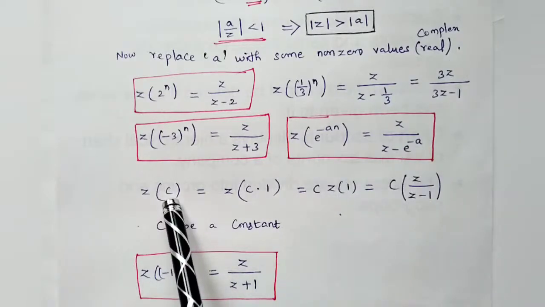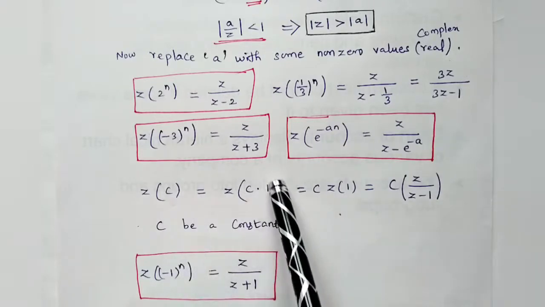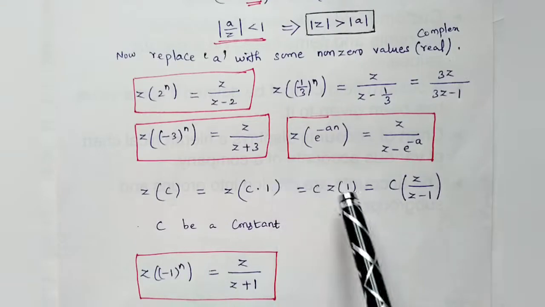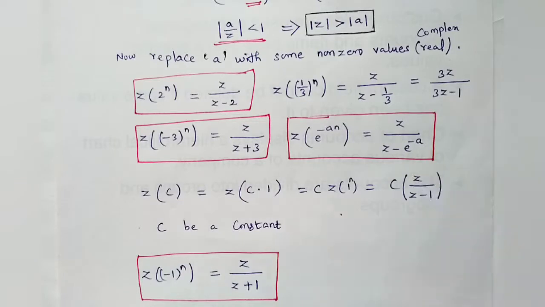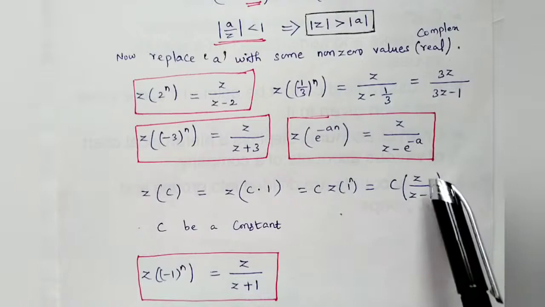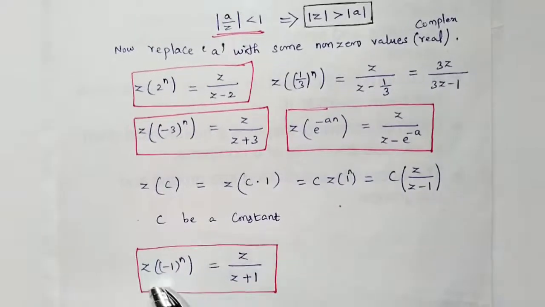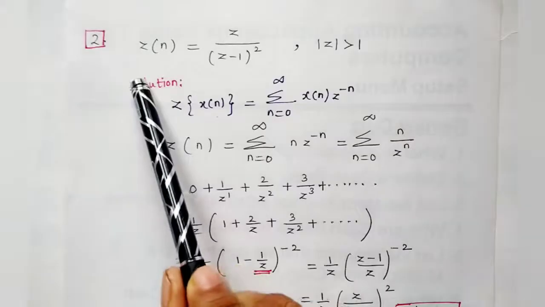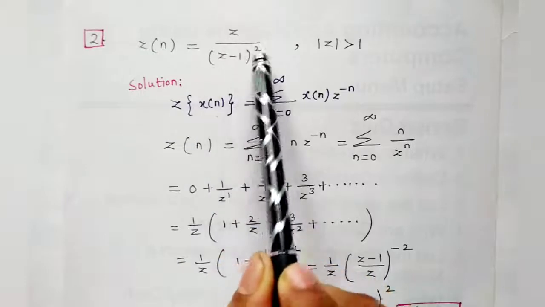If it is a constant, any constant, that means c into 1, that is 1 power n. How can we write 1 power n? See, this is like 1, then it's like 1 power n. Since c is a constant, 1 power n we can write as z upon z minus 1. So c can be any constant. If z minus 1 whole to the power n, we can write z upon z minus 1, that is plus 1.